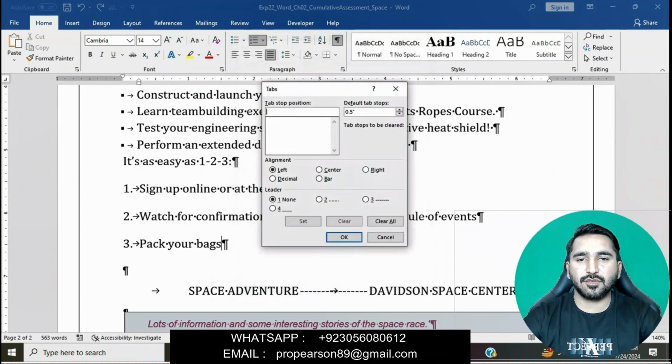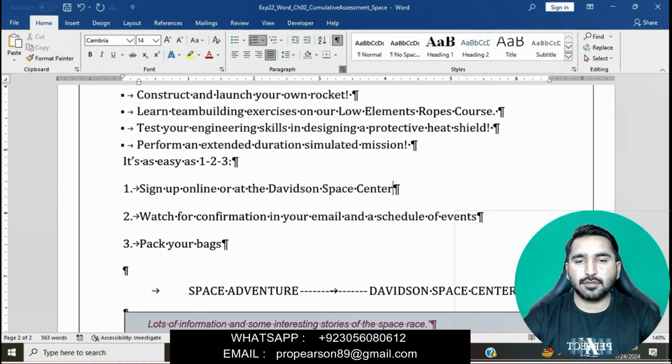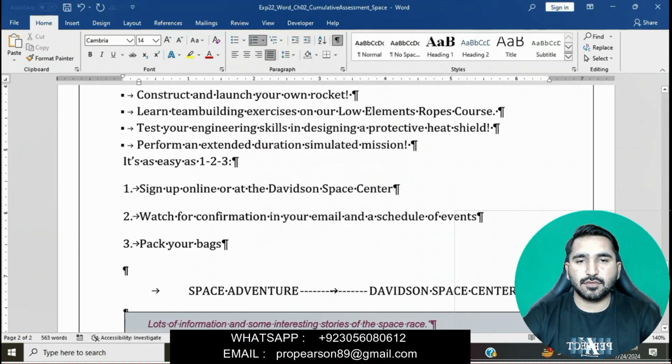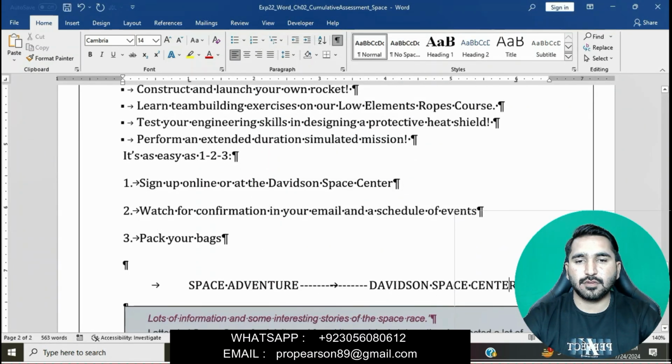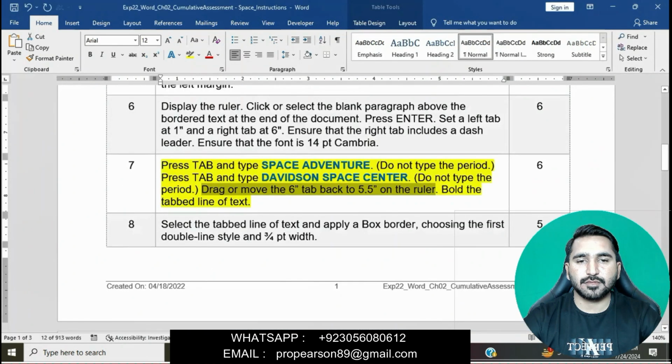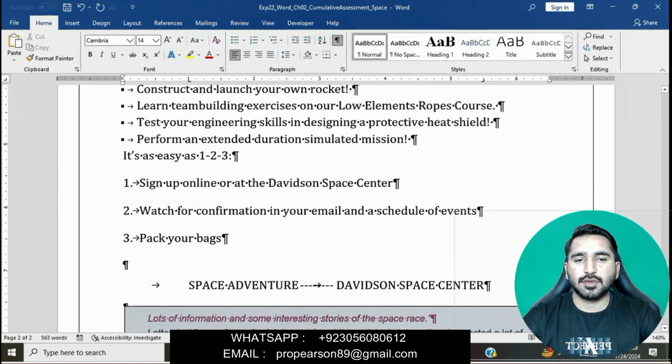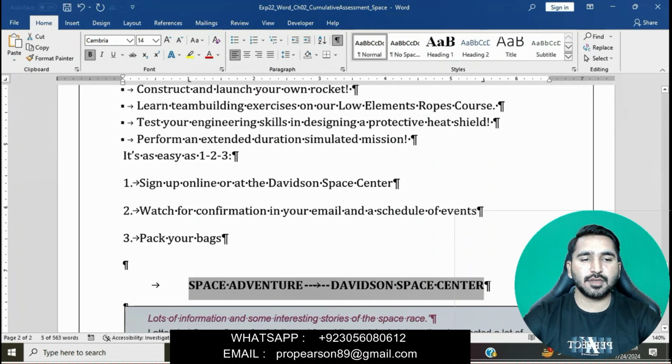Go to the Paragraph group and then go to Tabs. Okay, we will adjust this. We will set this to 5.5 inches. Bold the tab line of text. We will select this, go to the Home tab and apply bold. Okay, you can see this.